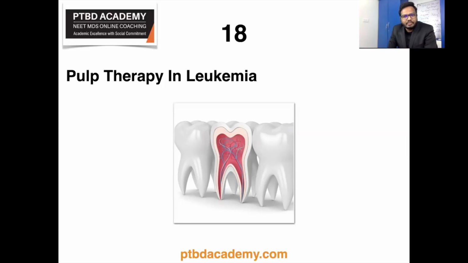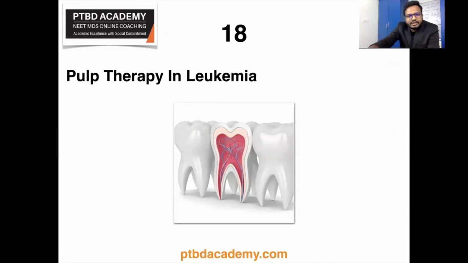So it's not indicated because any procedure that involves giving local anesthesia or injections, any procedure that involves bleeding, is a significant risk, right? So pulp therapy is contraindicated in case of leukemia in children. I think those are the keywords which I received. Let me know if you need any additional information.